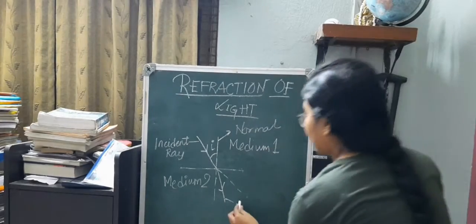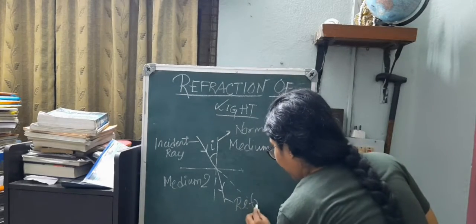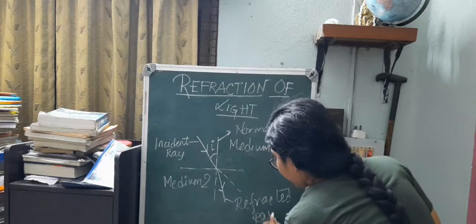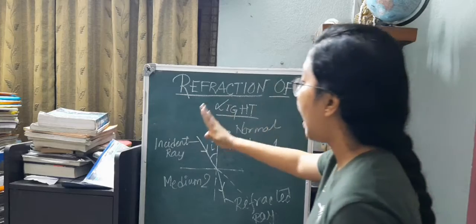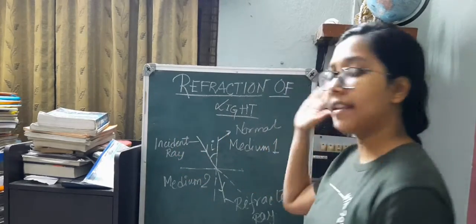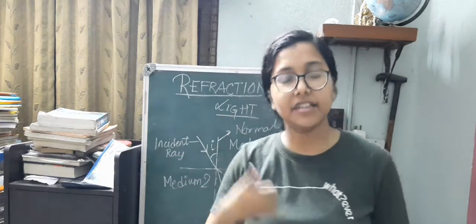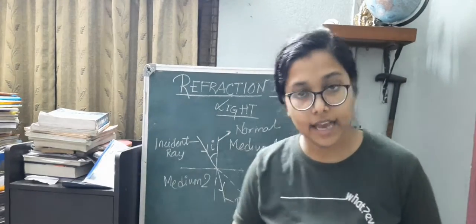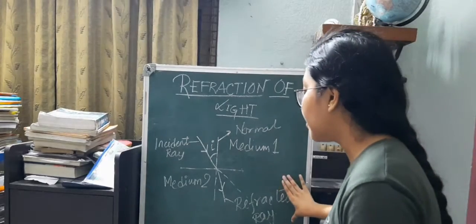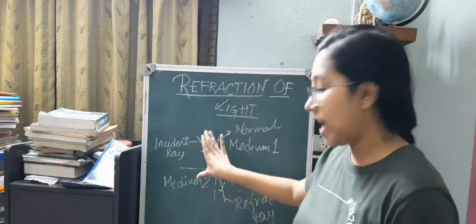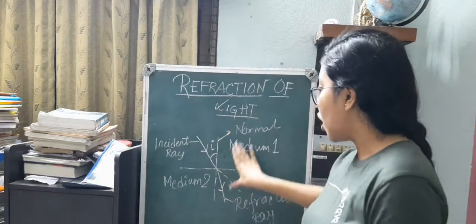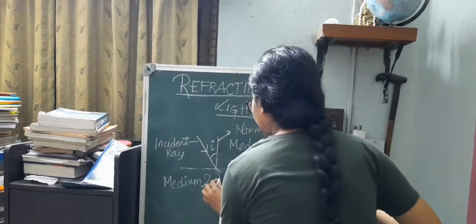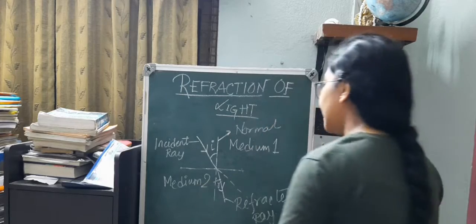So this ray is termed the refracted ray, and just like the angle of incidence is the angle between the incident ray and the normal at the point of incidence, this is very important to mention, normal at the point of incidence. Similarly, the angle which the refracted ray makes with the normal at the point of incidence is the angle of refraction, generally denoted as r.